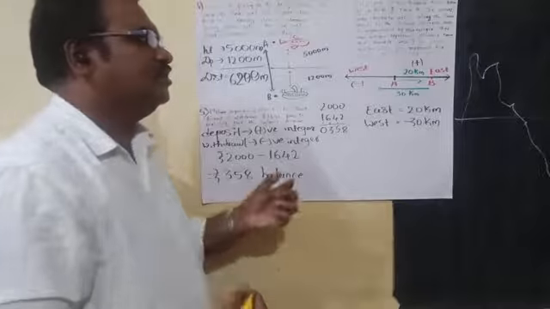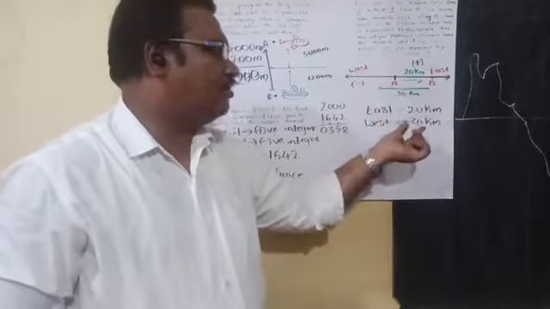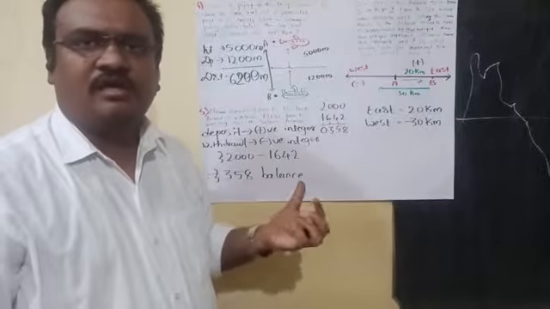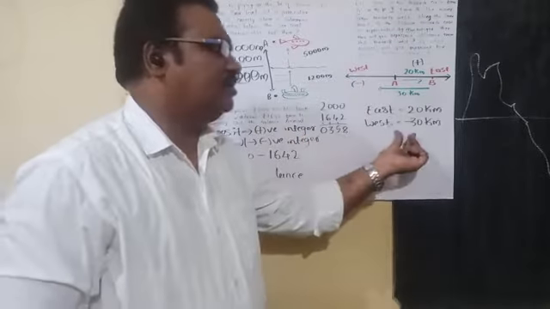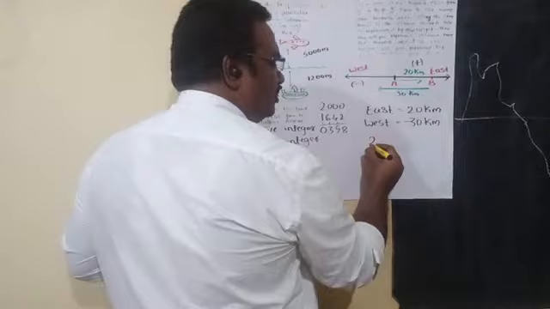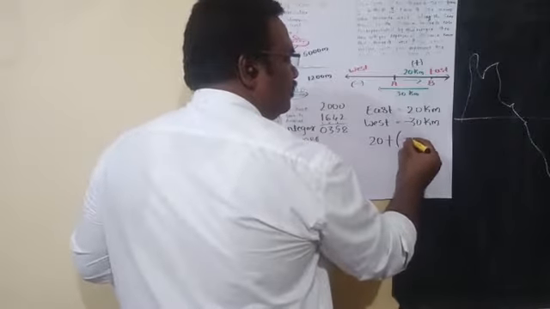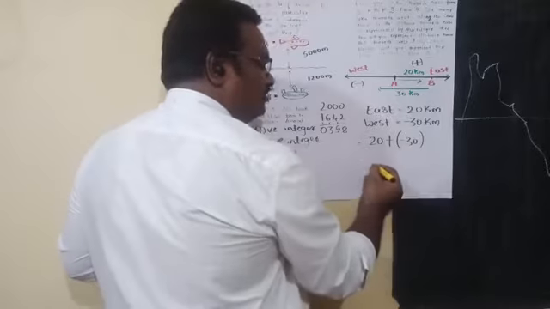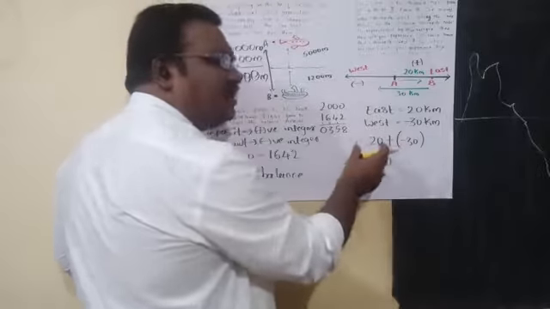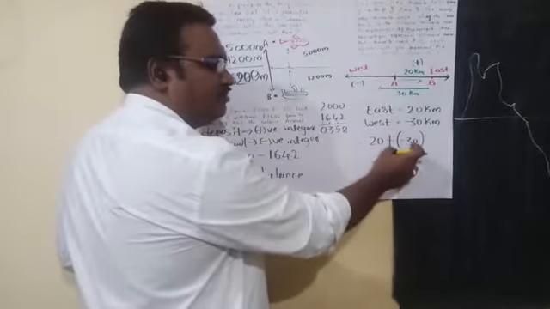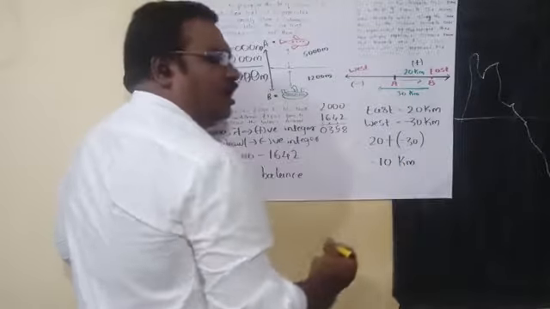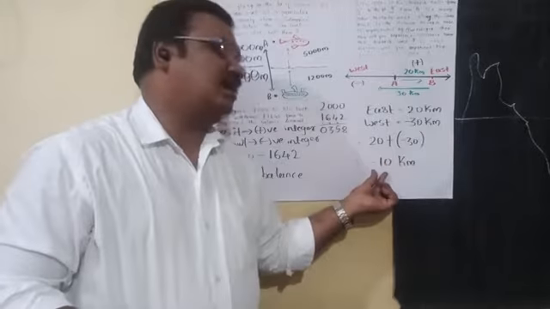Why? Because if you are showing that as positive, you have to show this as negative, because it is the opposite side of the number line. Then 30 kilometer. Now if I add together, this is 20 plus minus 30, so 20 minus 30 has opposite signs, so subtraction. 30 minus 20 is 10. 10 kilometer, and the bigger number is 30, so I write minus 10.